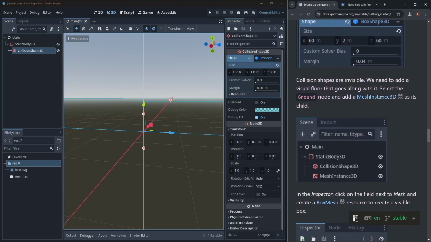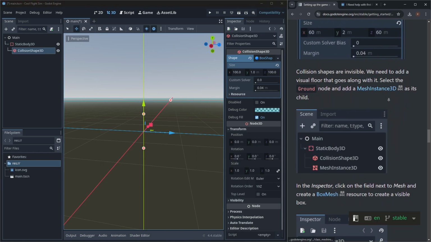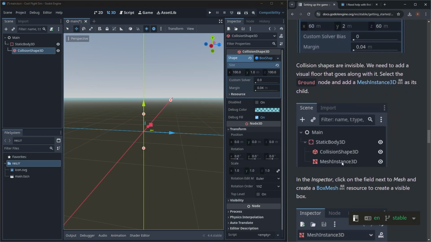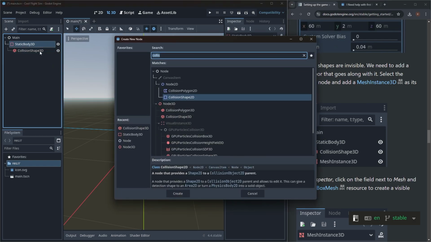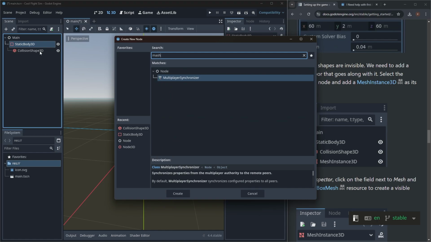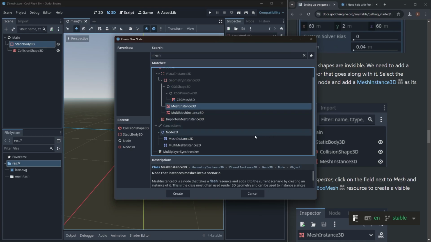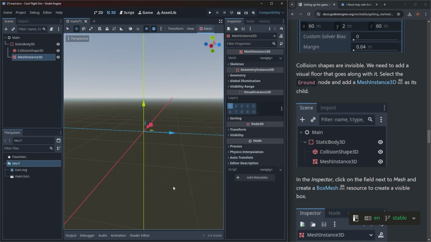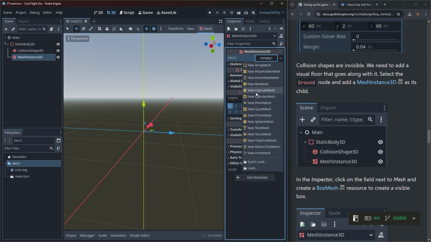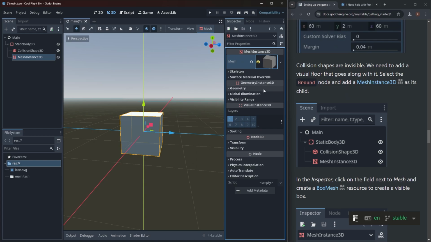What are we gonna do next? We need to make it mesh. Yeah. Mesh instance. That's what we're doing. Let's do that on the static body 3D. Control A. Mesh instance 3D. Right there. Create. All right. In the inspector, click on the field next to mesh and create a box mesh. Yes. New box mesh right there.